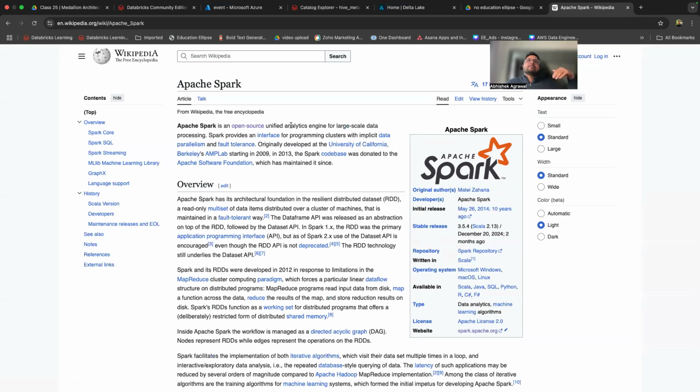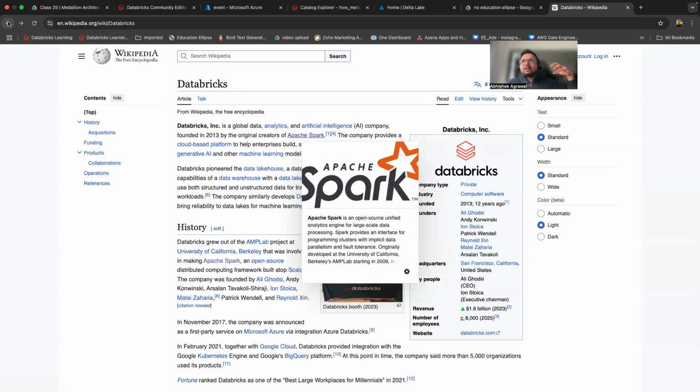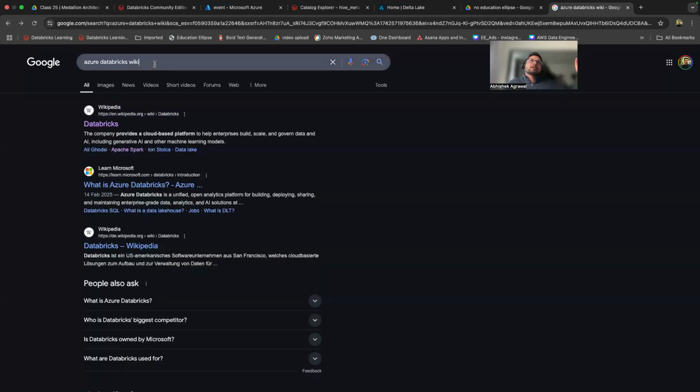It's basically a framework for large scale data processing. So Databricks is basically for large scale data processing. It's built for that particular purpose itself. And Data Factory is built for the orchestration purpose itself.